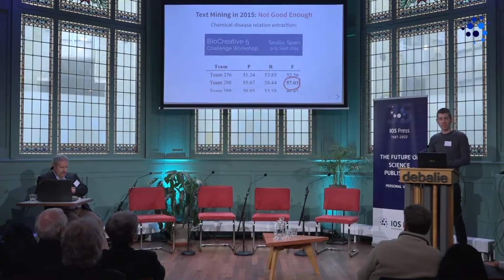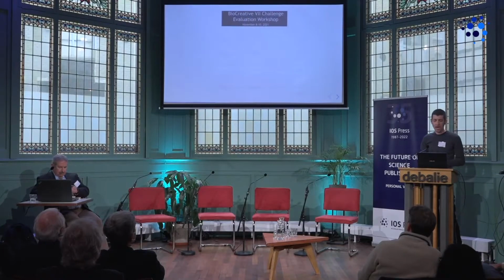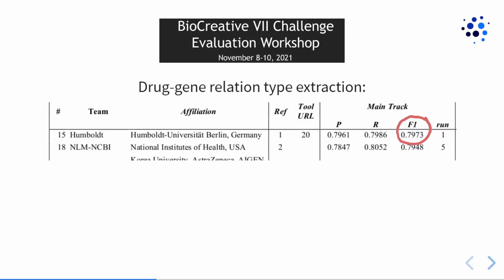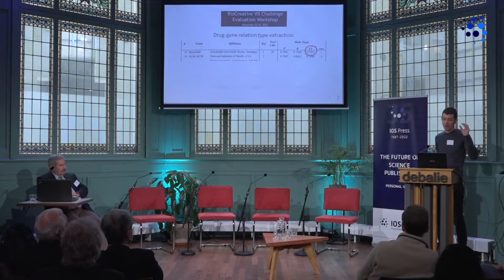But well, this is 7 years ago, so maybe we should have an update and see how well things can be done today. And so actually there was another BioCreative workshop just last November. And there was not exactly the same task, but a similar one. That was about drug-gene relation type extraction. And the best performing system had an F-score of just below 80%. So that sounds a bit better, but actually it isn't, because it's just the relation type extraction. So if you already know A and know B, to figure out what kind of relation there is between the two, right? So how can we also get A and B?